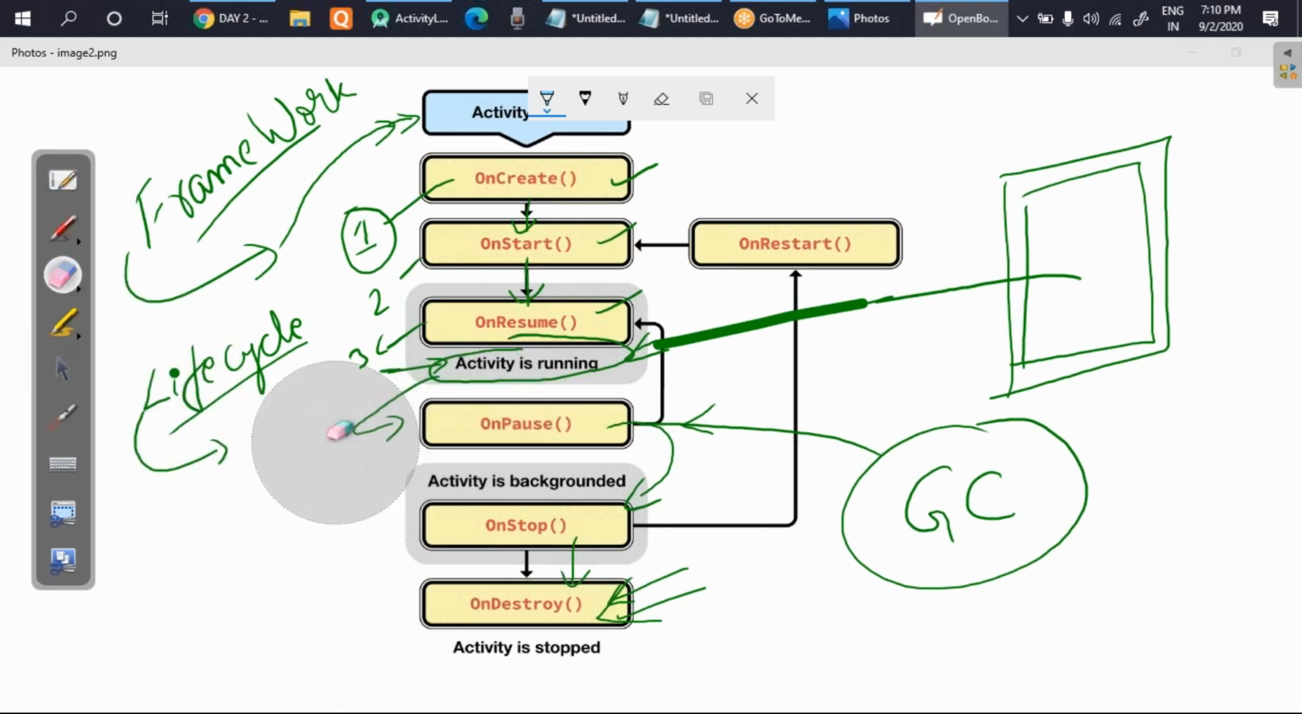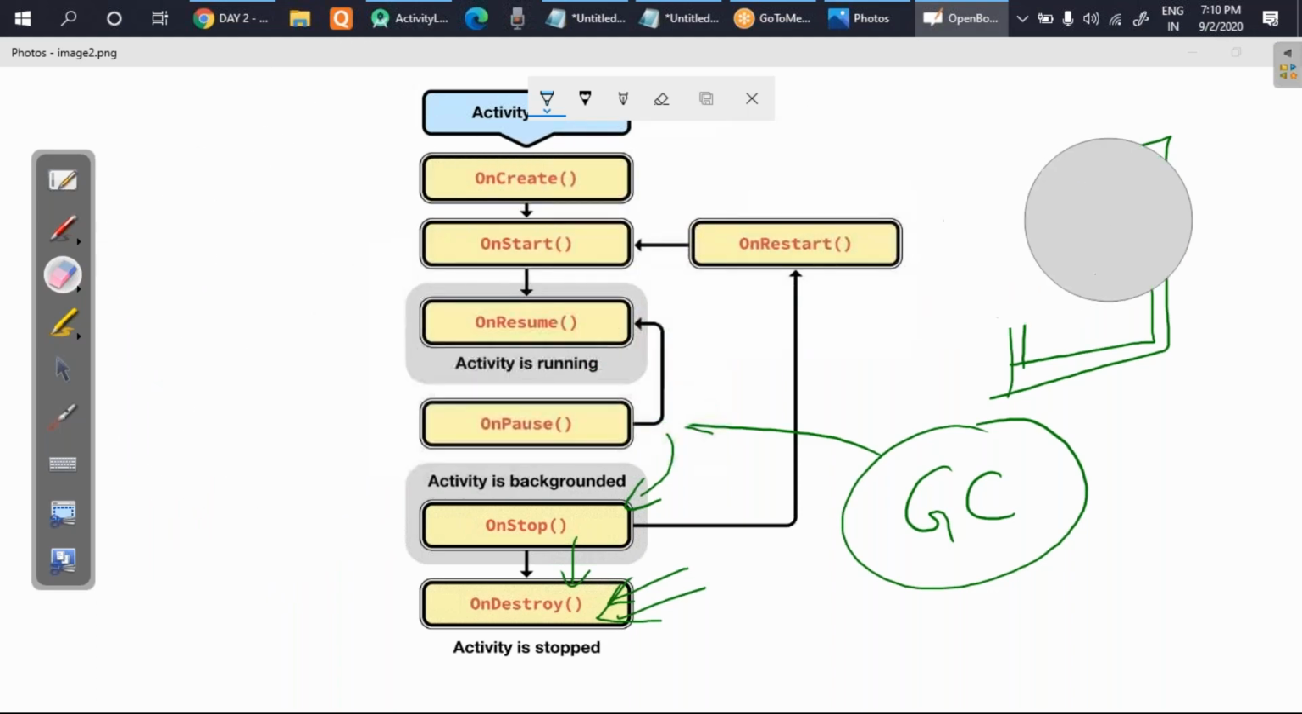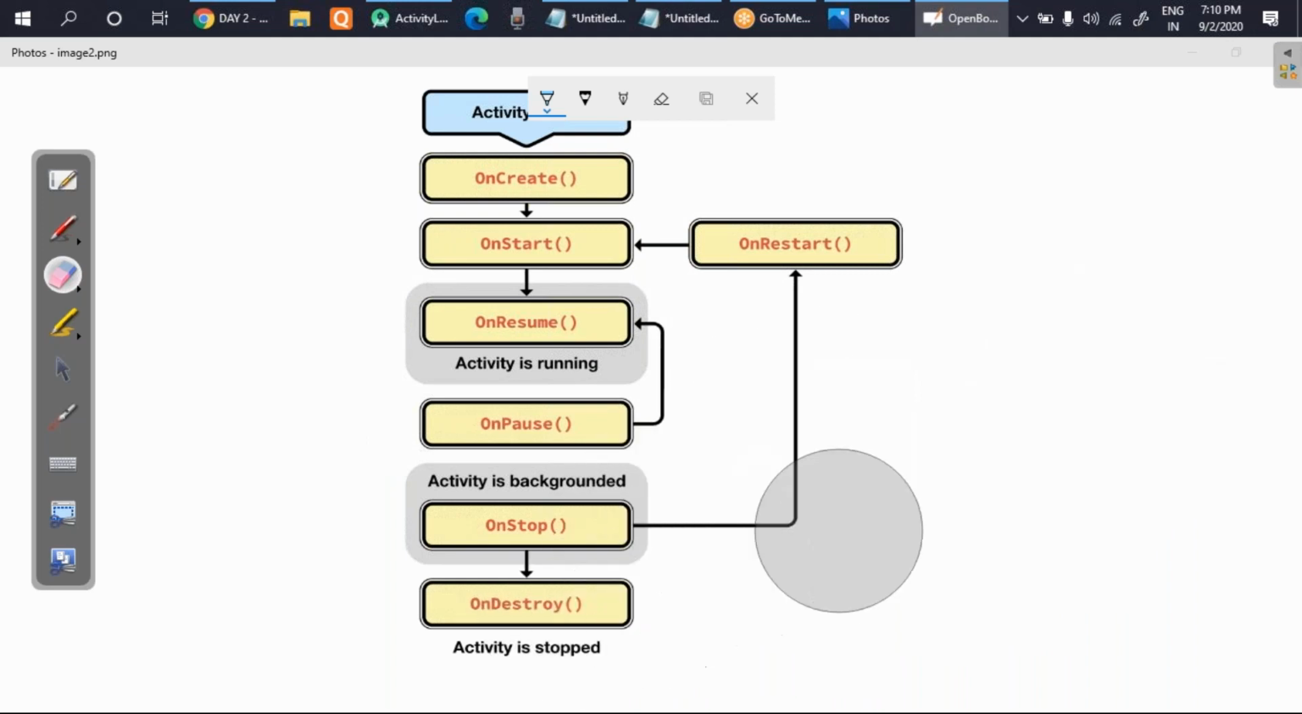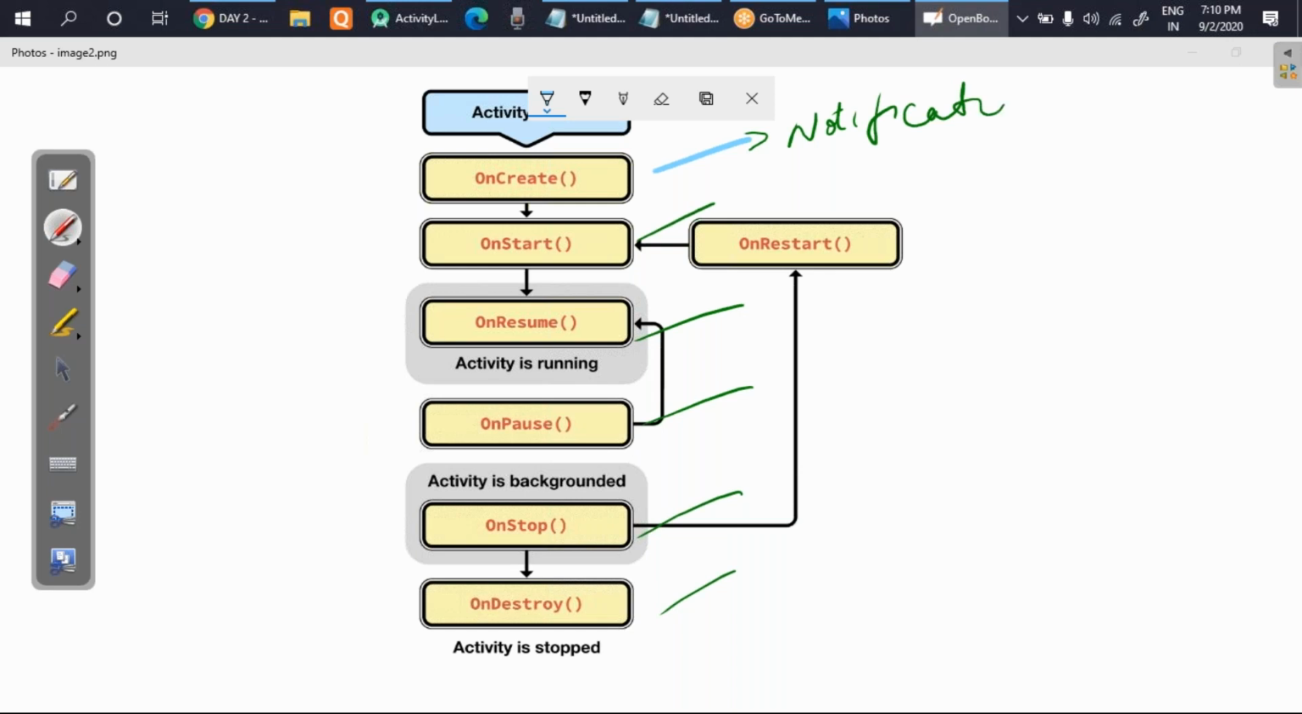But what we will do is try to run this. We'll create one project, which I have already created to save some time. I will create all these methods which you are seeing here, and I will put some notification in them, so that when the app is switching from one method to another, I will understand. So let's see it practically.